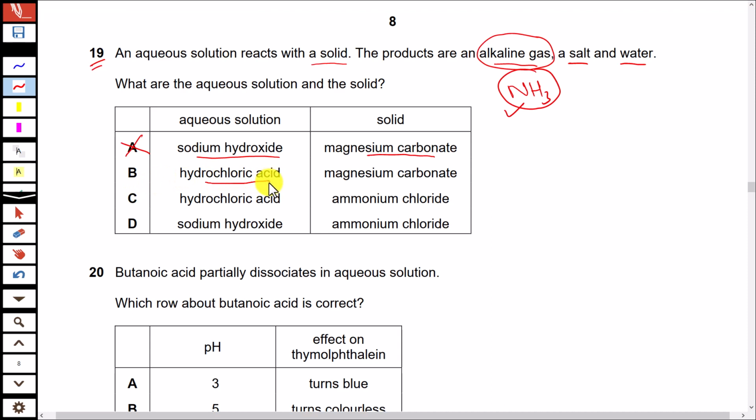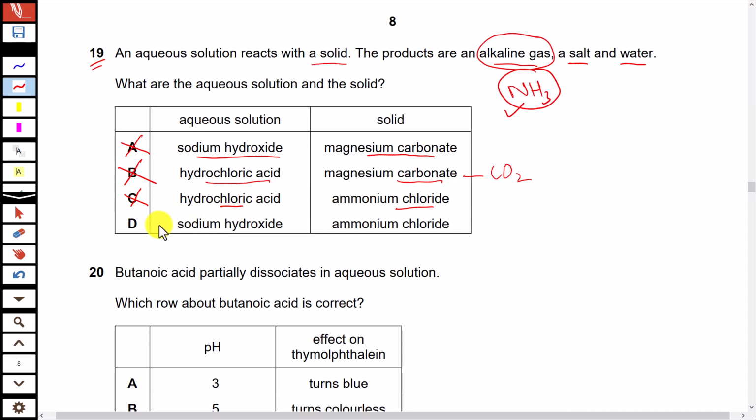Look at option B. This is an acid. It is reacting with carbonate. In this reaction, carbon dioxide gas is produced. That is not alkaline, it is acidic. So this is also not the right option. Option C, hydrochloric acid reacting with ammonium chloride. No reaction will take place between these two as chloride ion is present in both of the reacting species. So also cross this one.